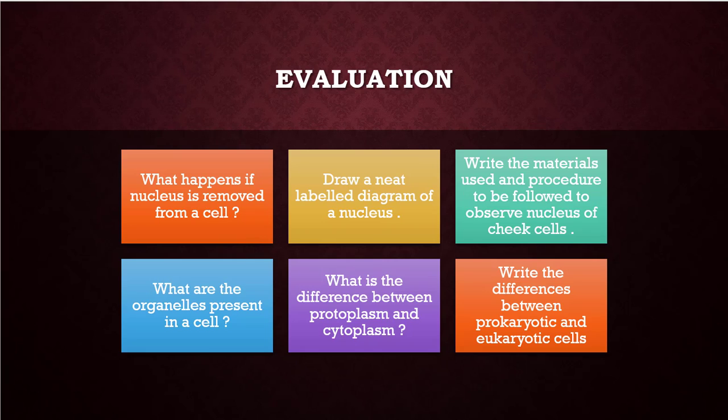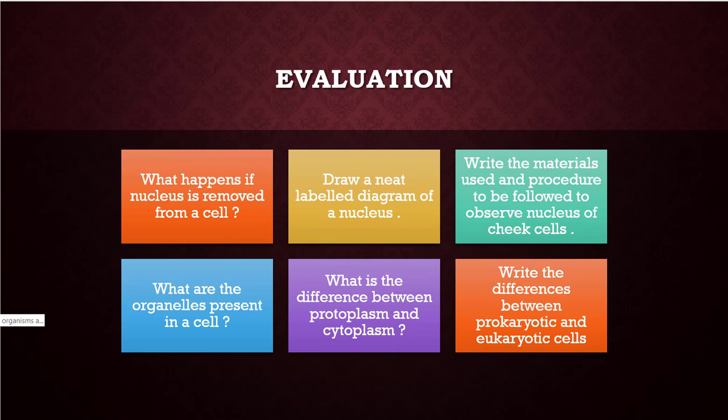What is the difference between protoplasm and cytoplasm? Write the differences between prokaryotic and eukaryotic cells. Write the answers for these questions and send those answers to your teachers. Don't forget this, okay?